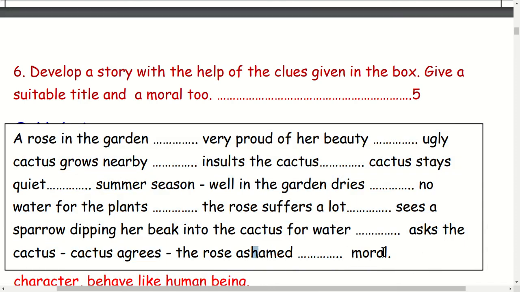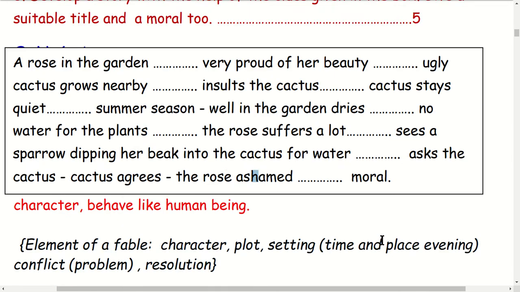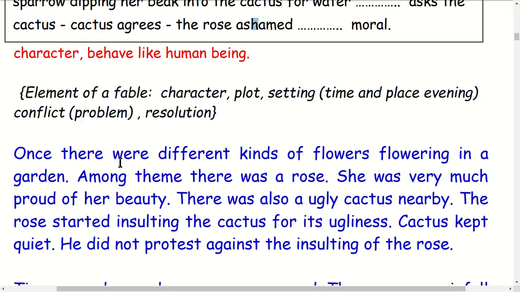Okay. These are the characters. In this fable, animals and plants are characters, and they behave like human beings. They talk to each other, they sing and dance to each other. Here the rose and the cactus are talking together like human beings. These are the characters.